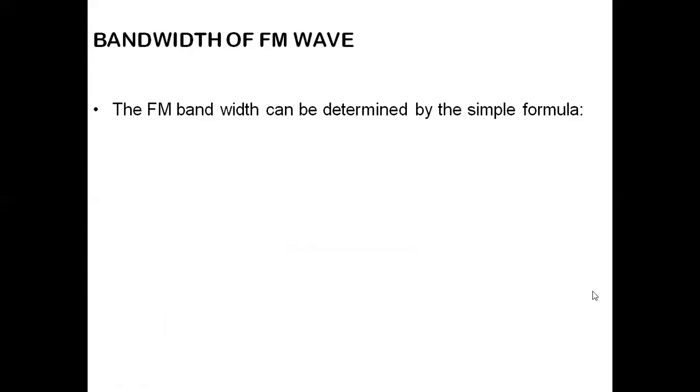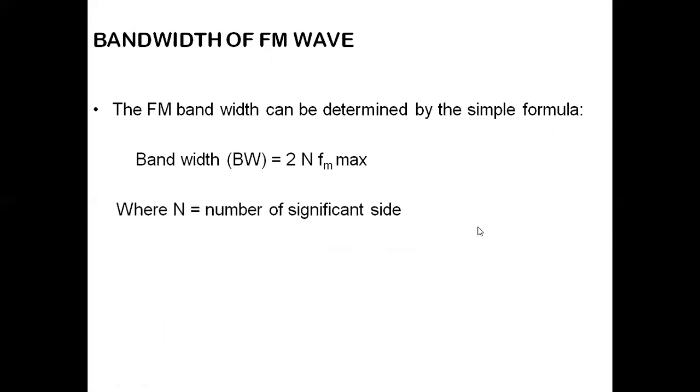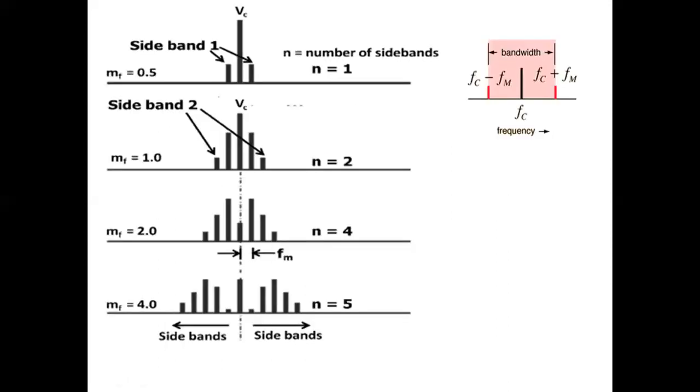FM bandwidth can be determined by using this simple formula: bandwidth equal to 2FM into N, where FM is the maximum message signal frequency, N is the number of significant sideband pairs. In the last slide, if you see, the number of significant sideband pairs is 1 here, 2FM into 1.